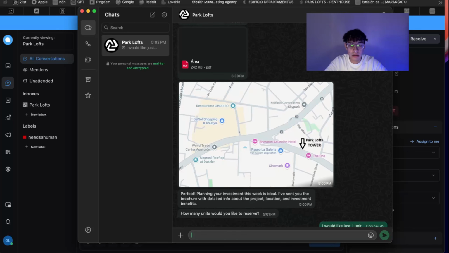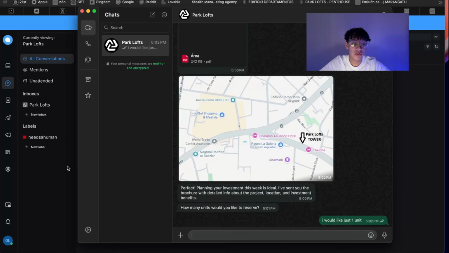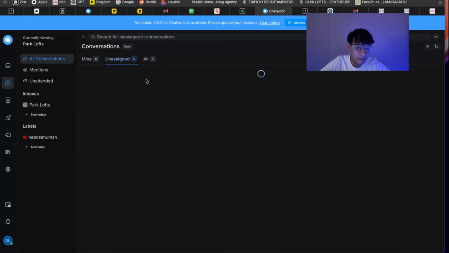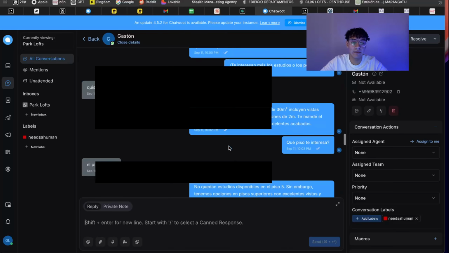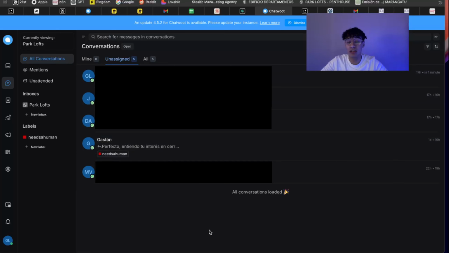And I wanted to show you guys also that we have all this data in here collected. I don't know if you guys know Chatwoot. You should know Chatwoot. It's like a dashboard for the chats that we have, because as we are using the WhatsApp API, they don't allow you to put it on your phone like always with WhatsApp Business. So we use these platforms to see how the agent is doing and what it's doing. It's super important to have this. I will also show you guys how to set up something like this.